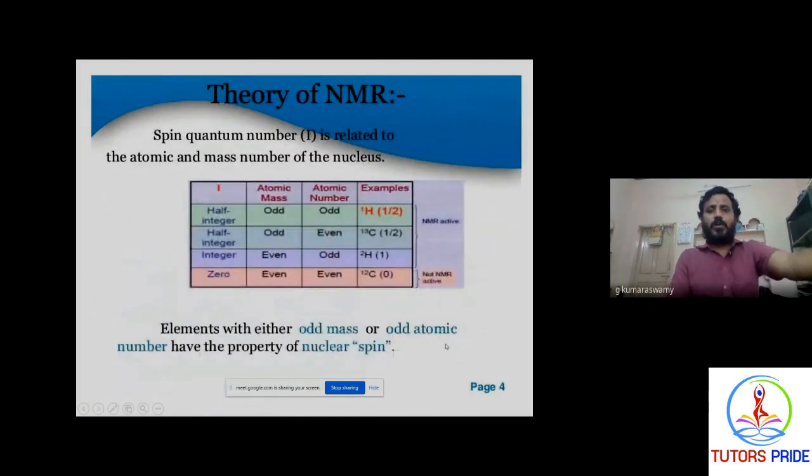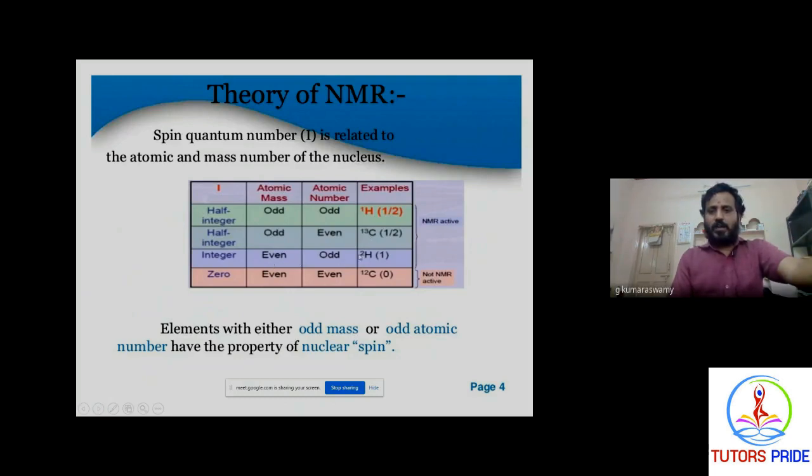But what kind of elements can show NMR spectra? That is very, very important. For NMR spectroscopy, here is the odd and even number concept of atomic mass and atomic number. If the atomic mass and atomic number are both odd, that is H1, meaning proton NMR, atomic mass 1, atomic number 1. And atomic mass odd and atomic number even can also be NMR active.